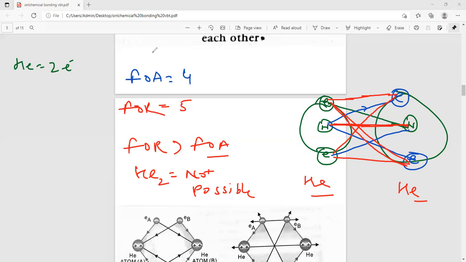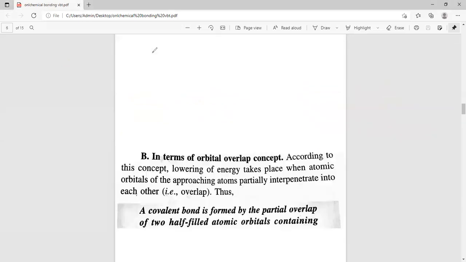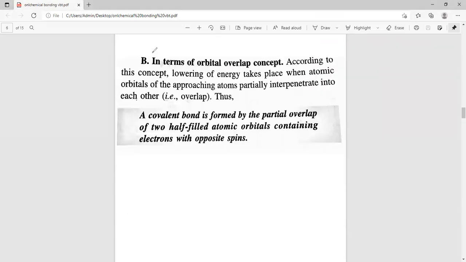Next one is in terms of the orbital overlap concept. According to VBT, a chemical bond is formed by the partial overlap of two half-filled atomic orbitals containing electrons with opposite spin.